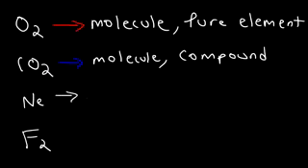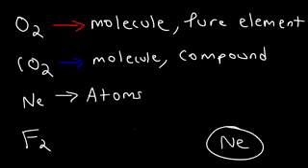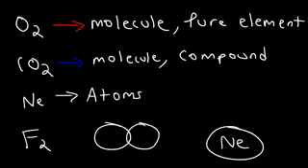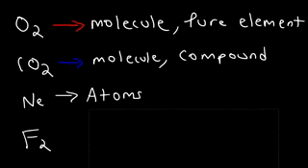Neon is composed of atoms. One particle of neon looks like this. It's simply one atom. Whereas an oxygen molecule is composed of two oxygen atoms. So that's why O2 is a molecule and neon is not. And let's say if we wanted to draw CO2, there are three atoms.